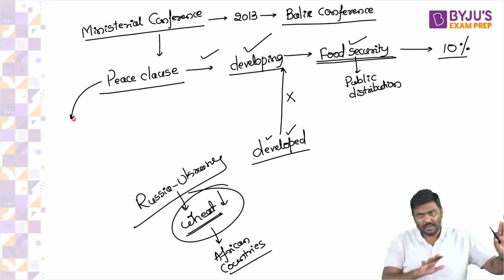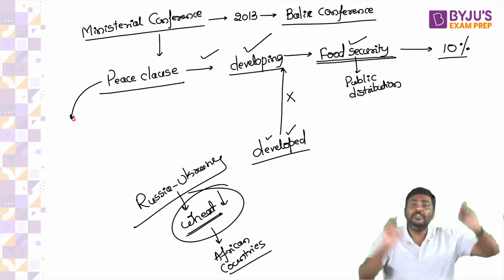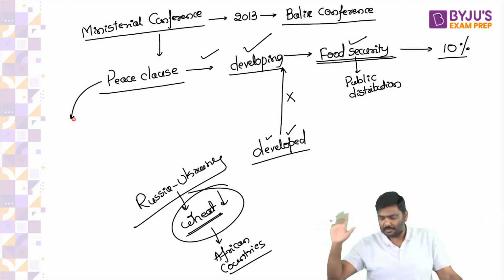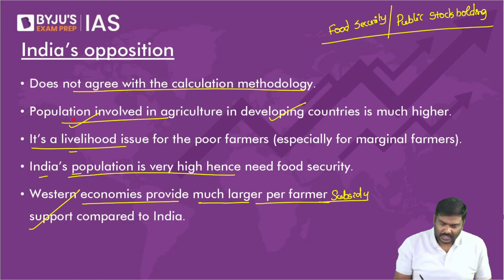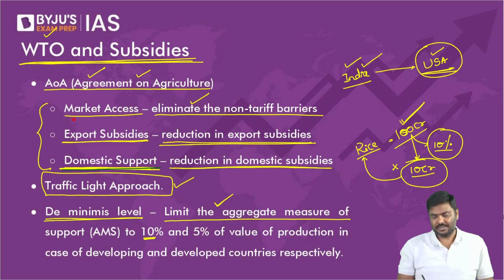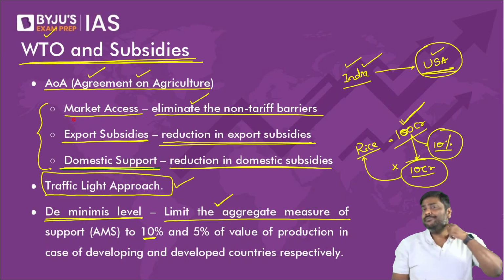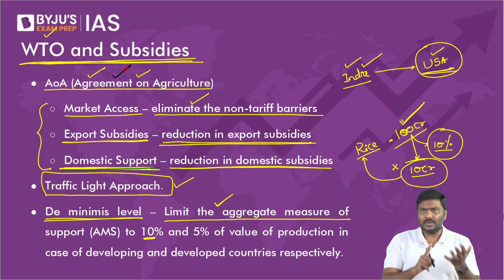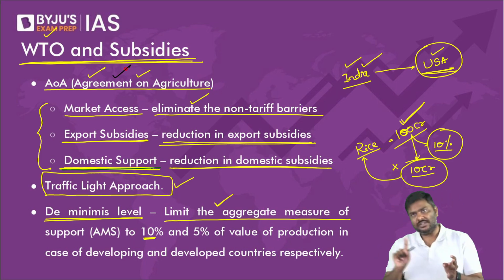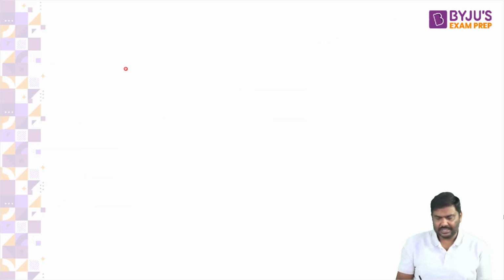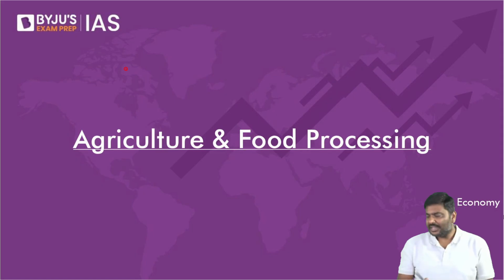Anybody has a difficulty? All these are very, very important. Why is this important? If you check Google, India has become the first country to use the peace clause. In the last couple of years, continuously, year after year, Government of India has been using the peace clause. It has ended up providing food MSP crossing the 10% limit.